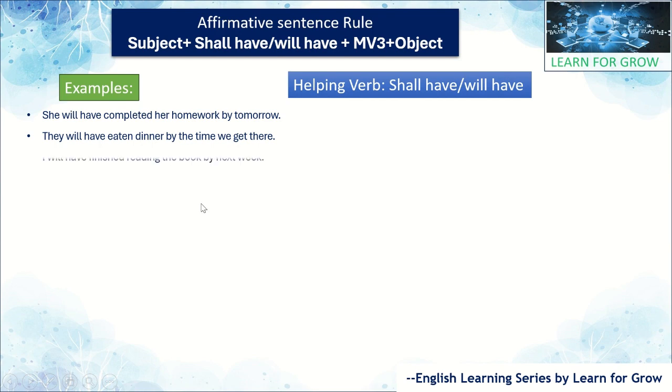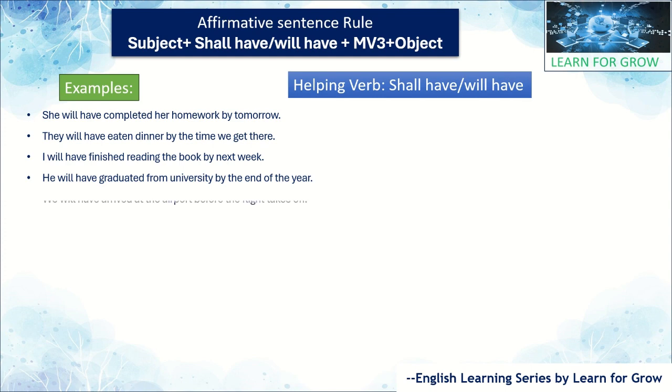Let's have more examples, guys. Now I will read, just correlate with the sentence structure whatever I have given. Okay: I will have finished reading the book by next week. He will have graduated from university by the end of the year. We will have arrived at the airport before the flight takes off.